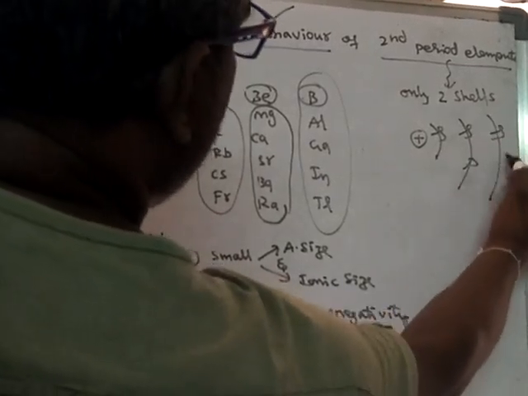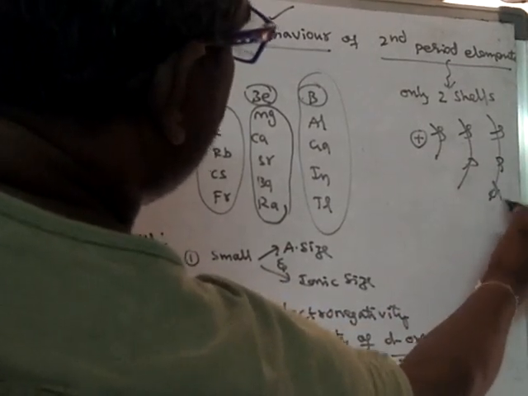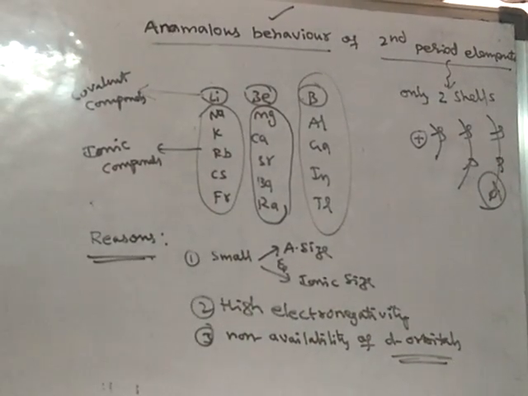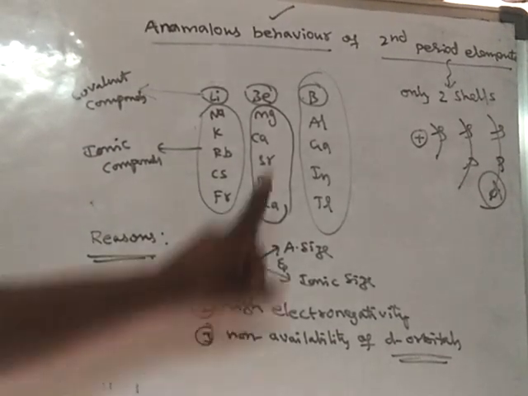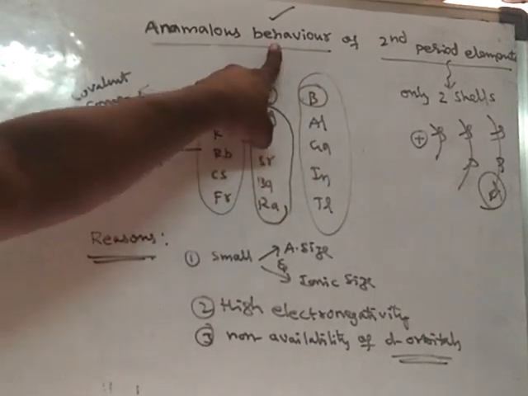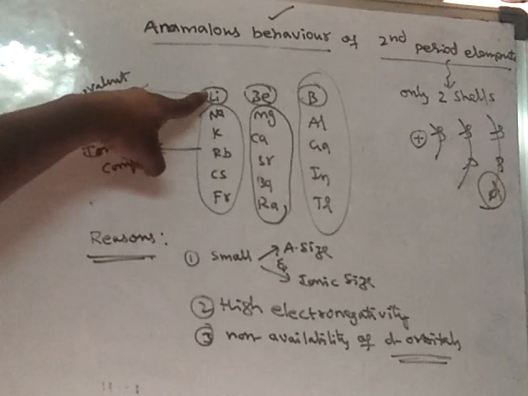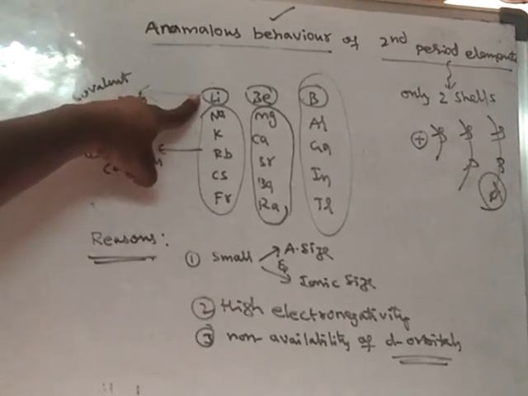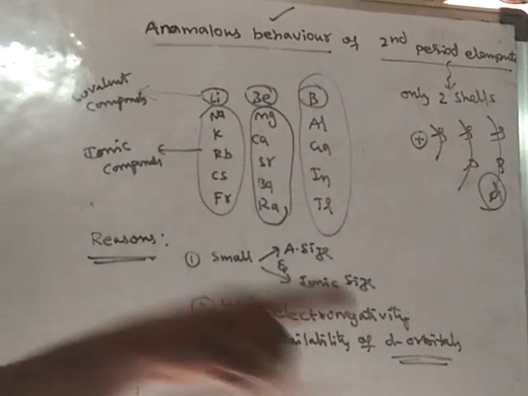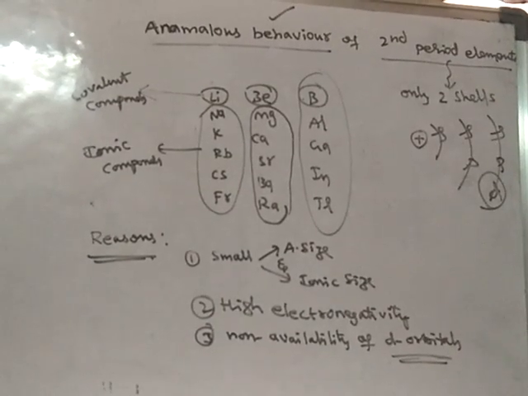d orbitals are available from the third period only. From the third shell, d orbitals are available. That means from third period elements d orbitals are available. Hence the second period elements show different behavior. Anomalous behavior means different behavior from the other members of its own group. So these are some of the reasons. Non-availability of d orbitals is also one of the reasons.